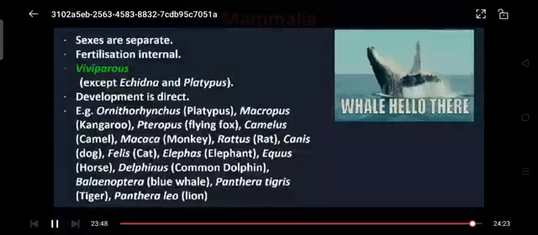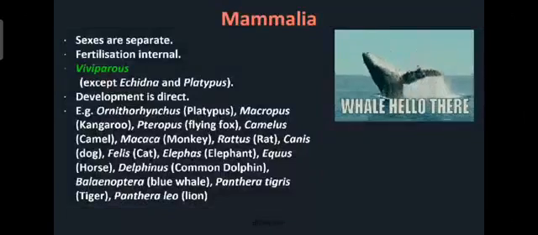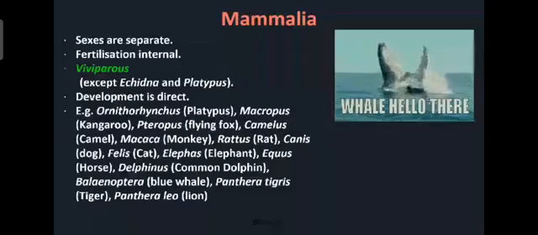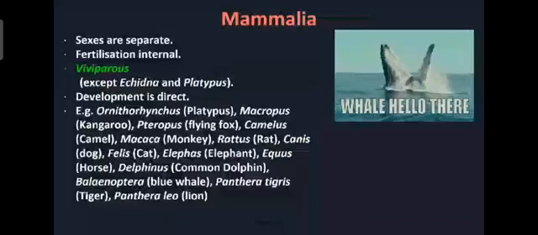Next point, the sexes are separate. Here you can see the example, the whales. Sexes are separate and fertilization is internal and all are viviparous, except some exceptions.